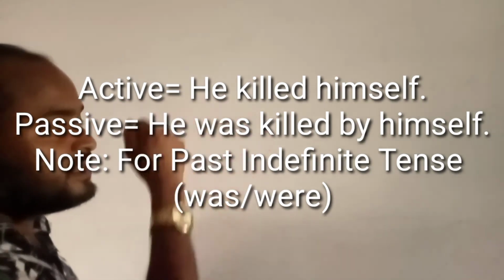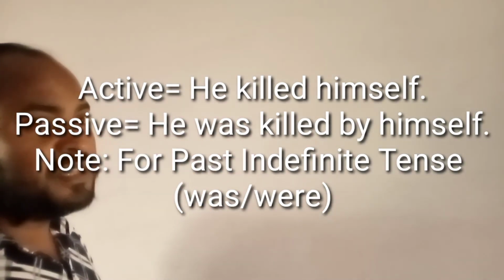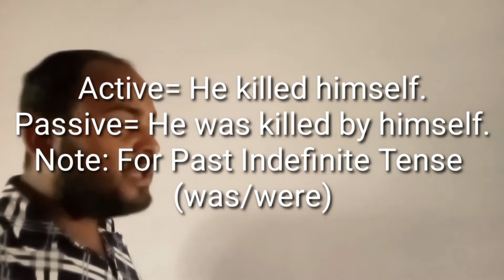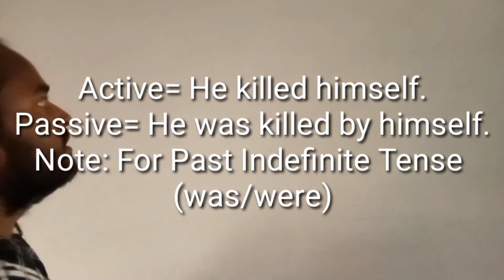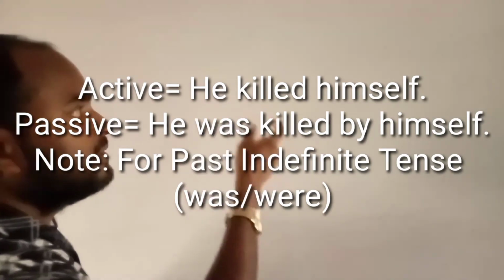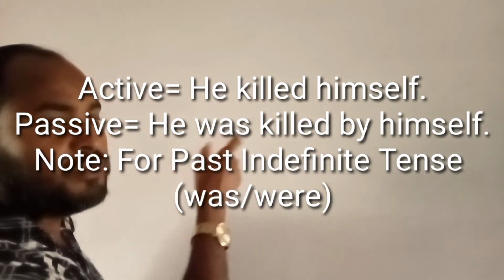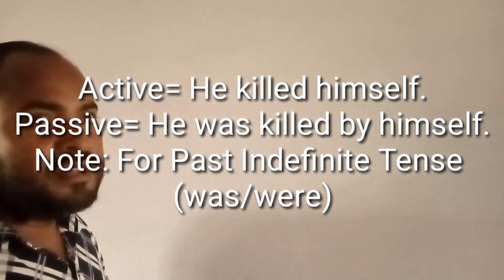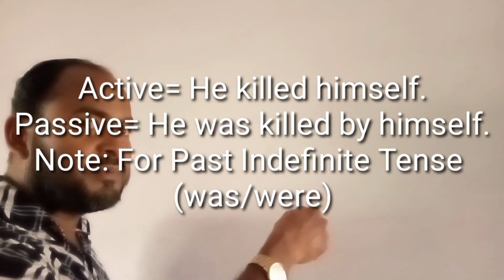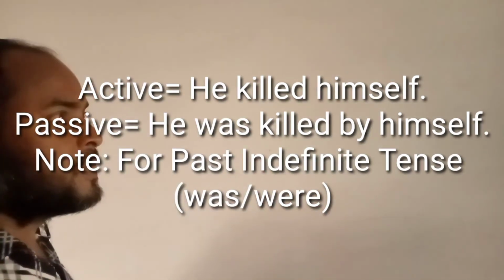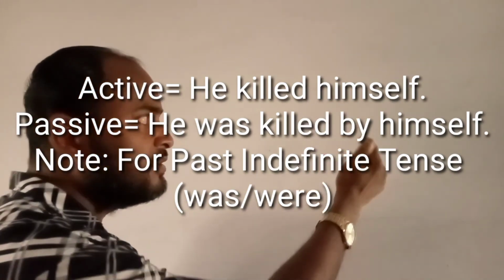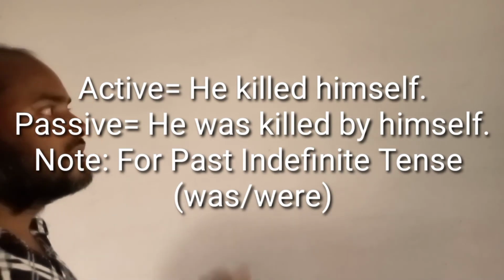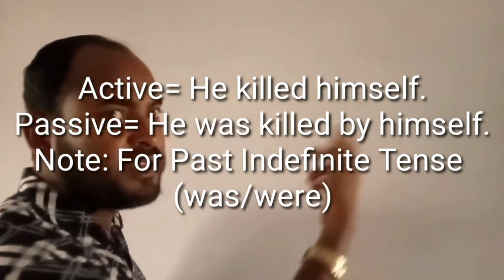Then according to past indefinite tense, we have to use for passive was or were. So he is third person singular, so we shall use was. Then past participle form, killed, same, killed. He was killed. Then we shall use by and then reflexive object, same. He was killed by himself.